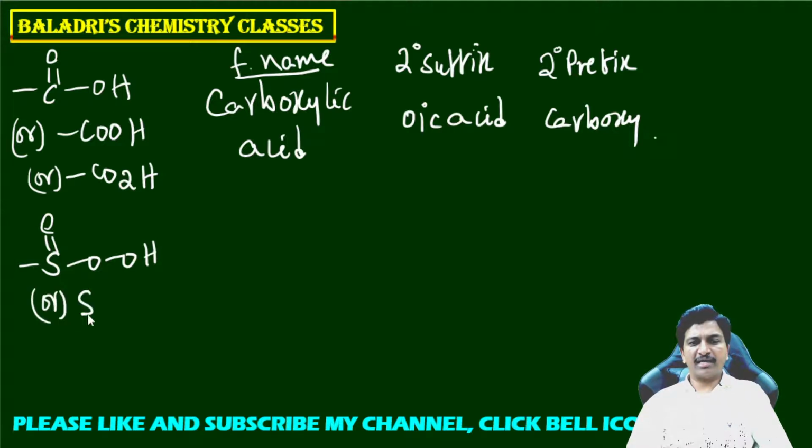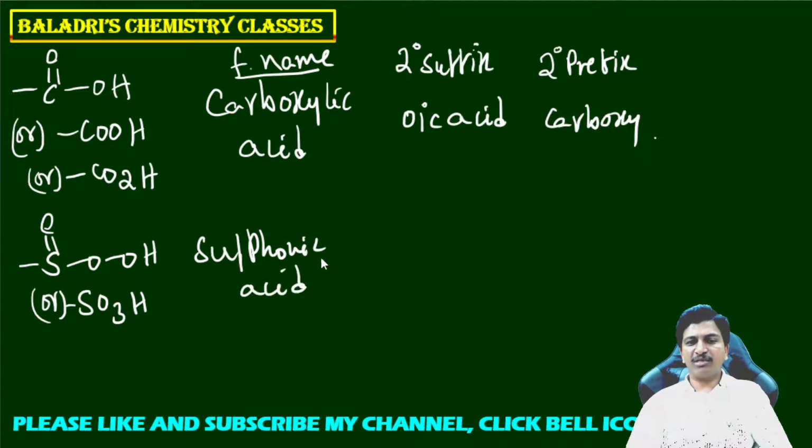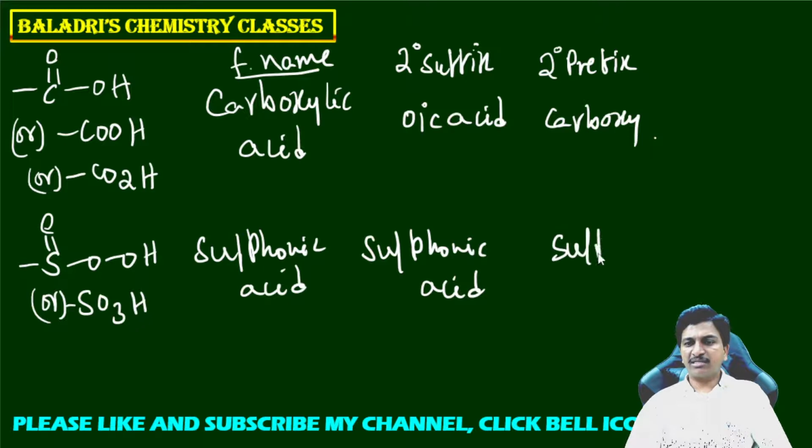Now the next priority after carboxylic acid goes to sulfonic acid, that is SO3H. So you can write it as SO3H, or the structure is S double bond O, OH, and this functional group is called sulfonic acid. When the sulfonic acid functional group is there in a given organic compound, its suffix will be written as sulfonic acid only. Its suffix is sulfonic acid. And if it is acting like a prefix, we need to write sulfo.